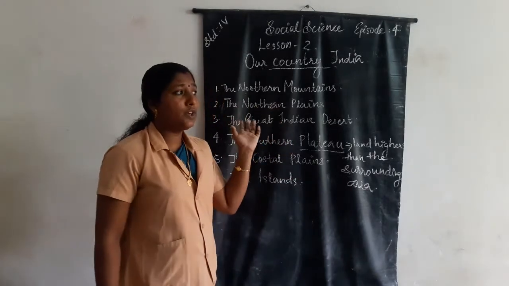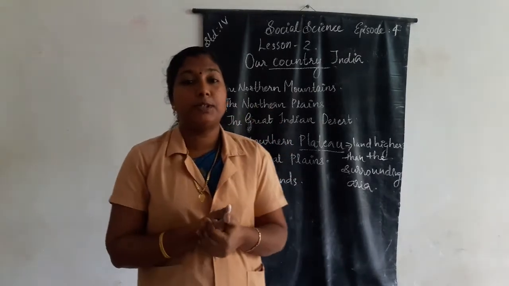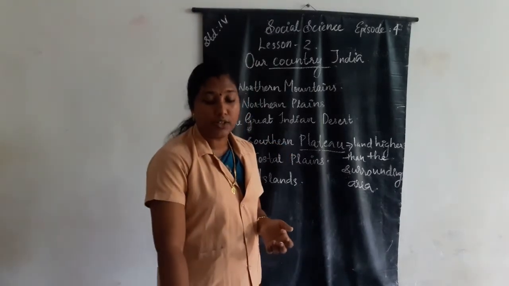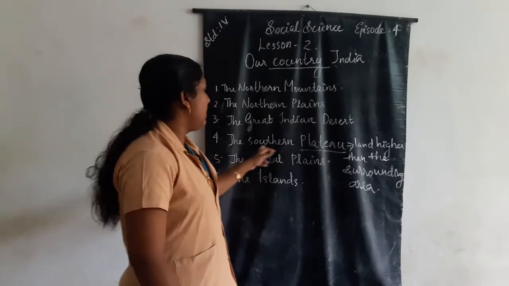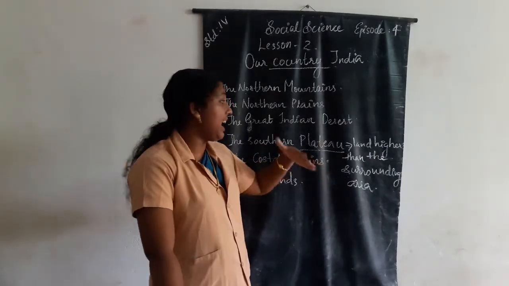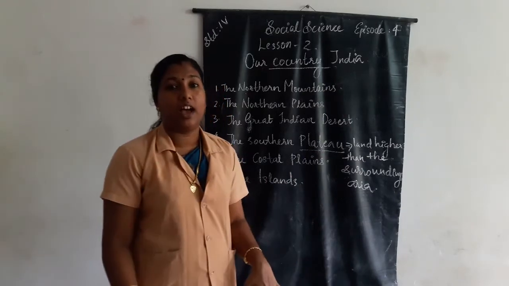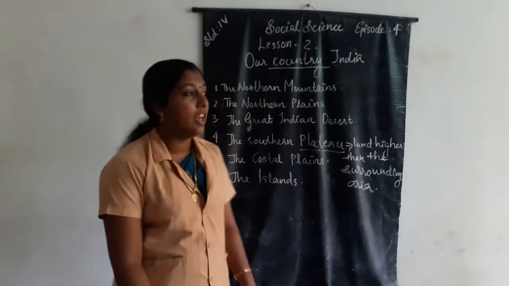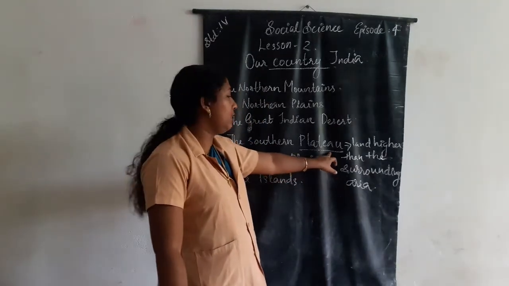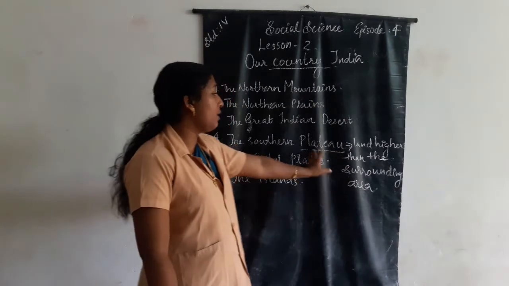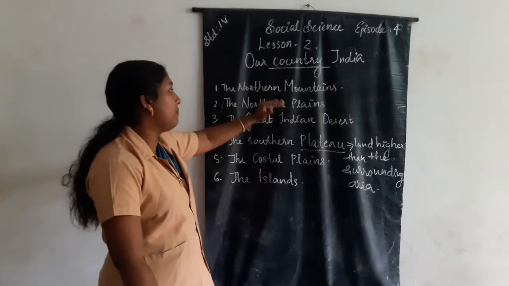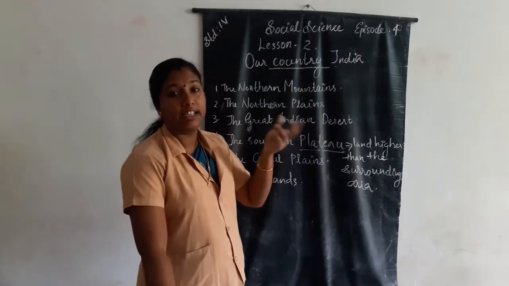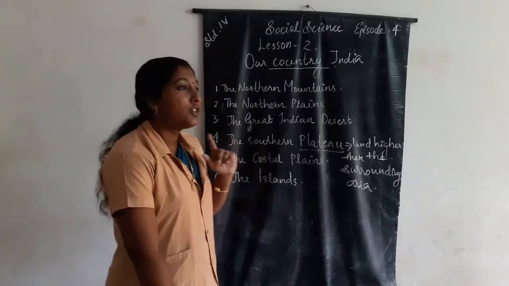And also it intercepts monsoon for what? To cause rain and snow. What do you mean by plateau? Plateau means land higher than the surrounding area. Land higher than the surrounding area is called plateau. The northern mountains protect us from eastern cold winds, and also intercept monsoon to cause rain and snow.